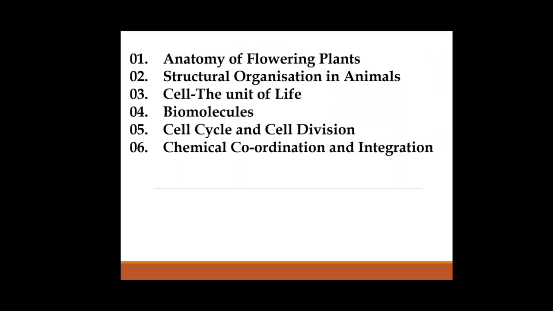Along with that, the various anatomical structures, and regarding the growth, secondary growth also, including the cambium.